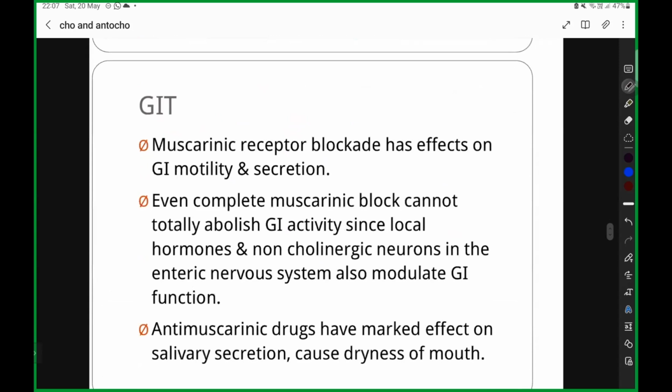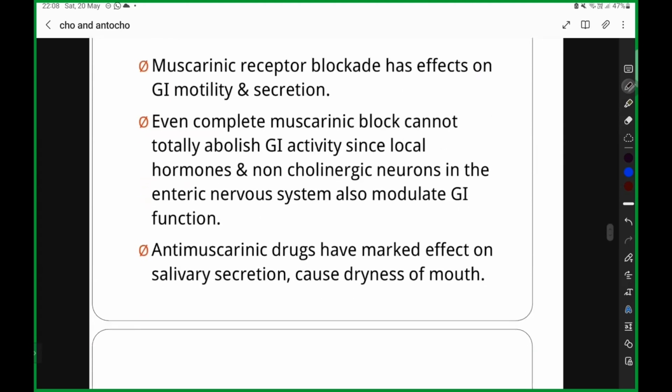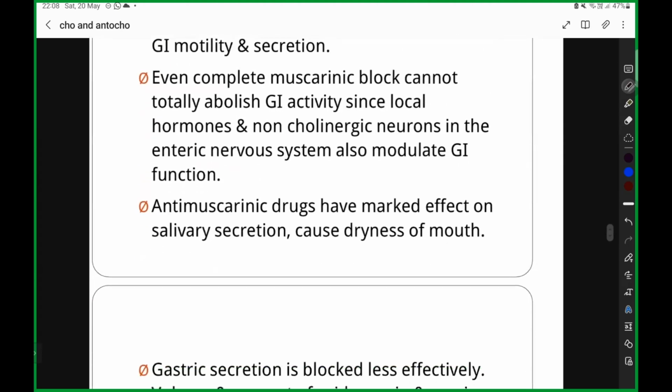Next, you are going to have the GIT. Muscarinic receptor blockade has effects on your GI motility and secretion. I already told you yesterday, cholinergic function increases your secretion and increases your GI motility. So when we inhibit it, what will happen? It is going to completely abolish your GI activity. Anti-muscarinic drugs have a marked effect on salivary secretion. So they reduce secretions, therefore it causes dryness of mouth.